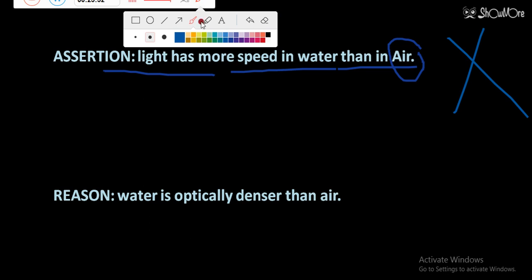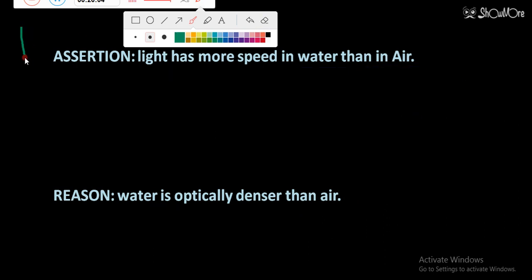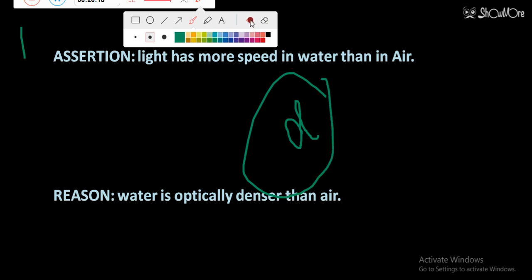Let's see the reason. He is saying water is optically denser, and the density of water is obviously more than air. This is the right one. Reason is right, but assertion is false. So for this 11th question, the answer will be option D, which says assertion is false, but the reason is true. This was question number 11. Let's move to the next question.